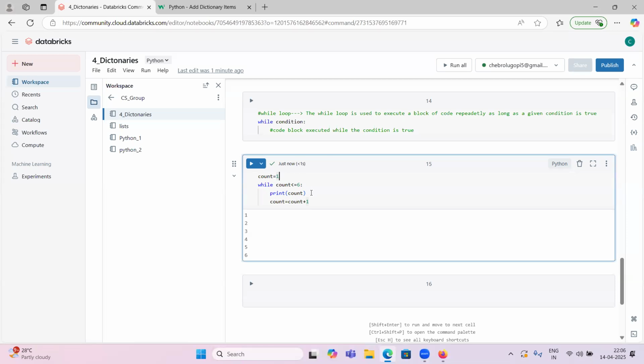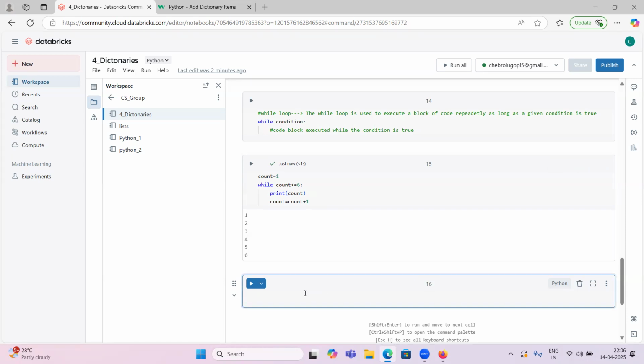Any doubts, guys? You understood how the while loop works, right? We have one condition, and as long as that condition is true, it is going to iterate. Whenever that condition is false, it stops iterating.